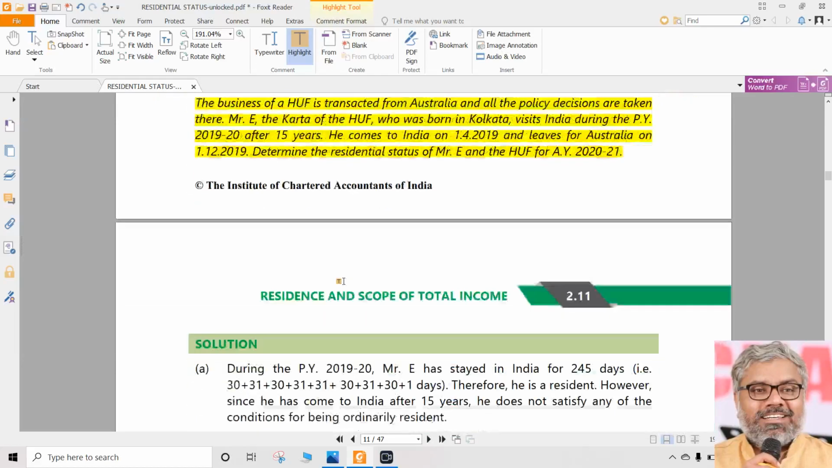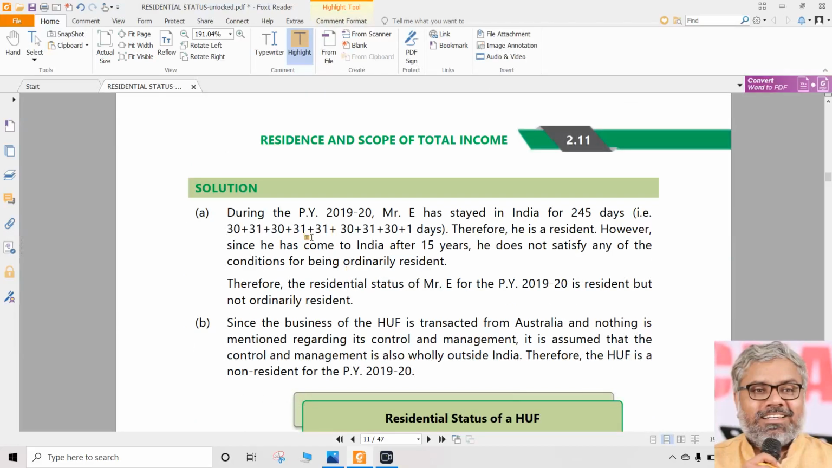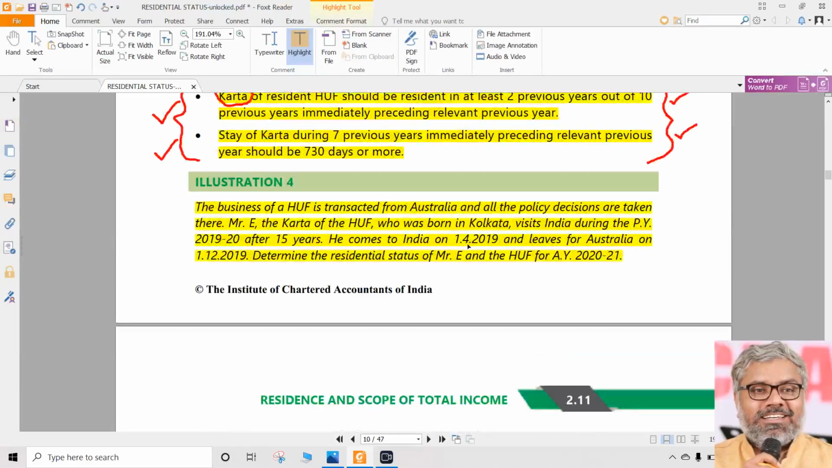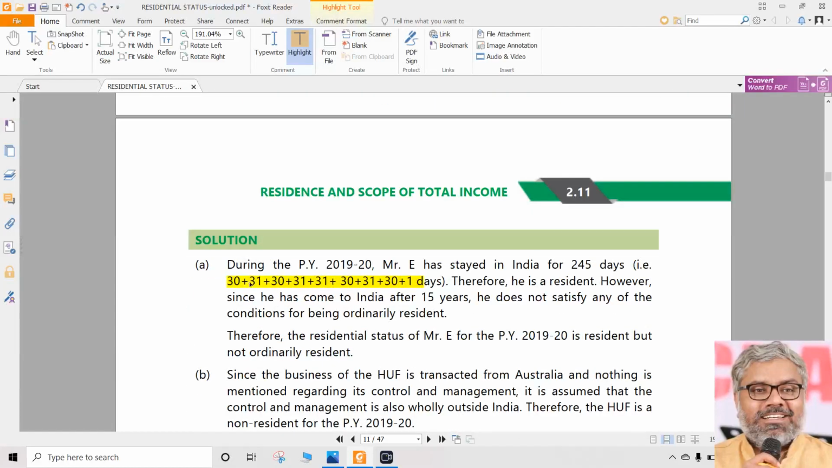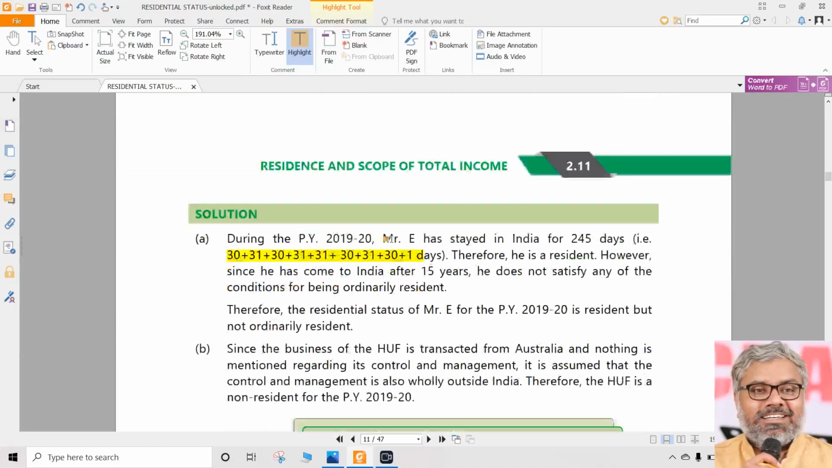And how many days did he stay in India? Let us look at this situation. How many days did he stay in India in total? Calculate that carefully first. From April to almost December: April 30, May, June, July, August, September, October, November, December, only one day, that is 1st December. So total is 245 days he stayed in India. So definitely he is resident for sure.